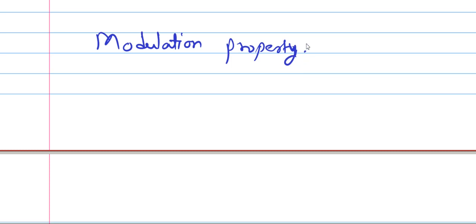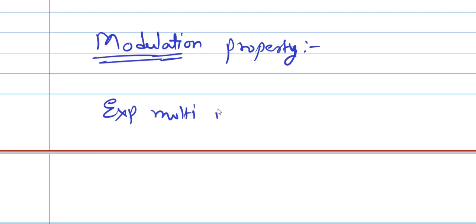Now next we will see the modulation property. You have already heard the word modulation in analog communication, right? Before we learn the modulation property, I would like to discuss a few points. Exponential multiplication in one domain, that means it can be in the time domain or in the frequency domain, so what is the effect? A shift in the other domain.